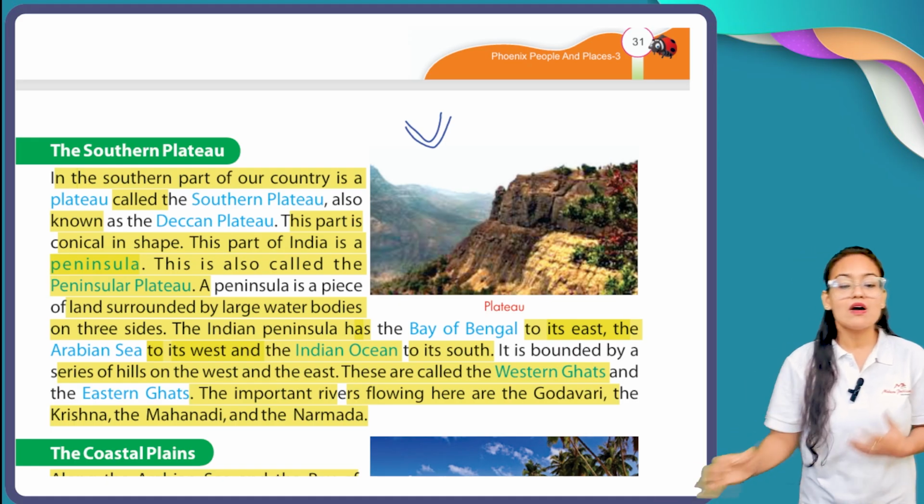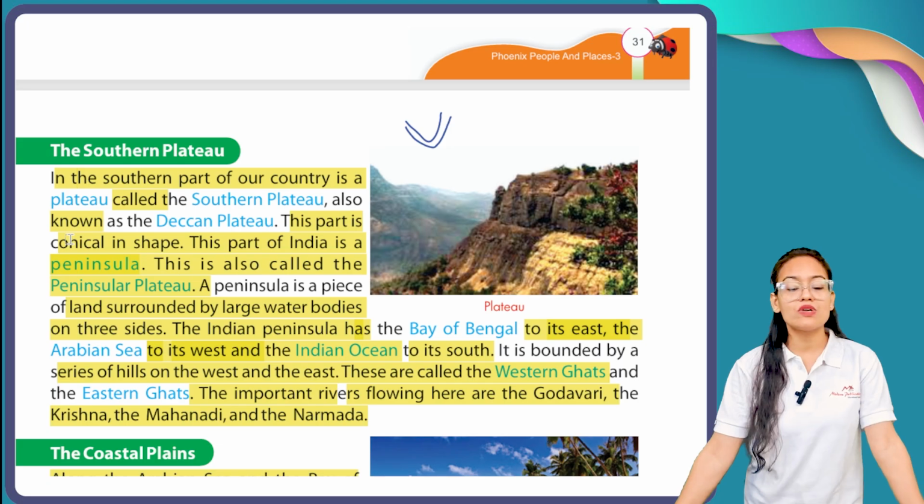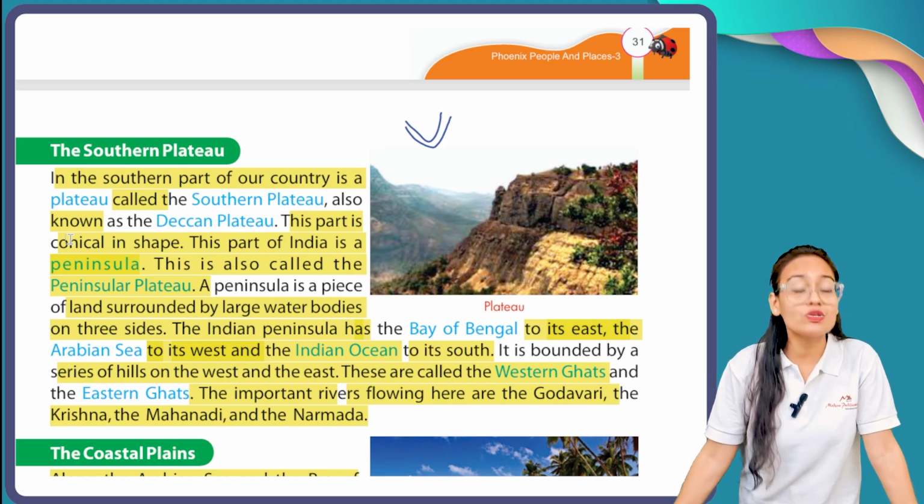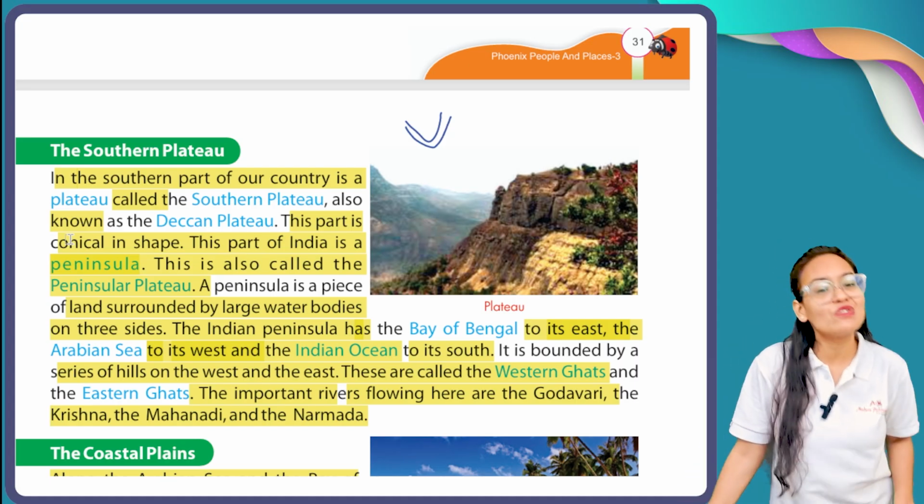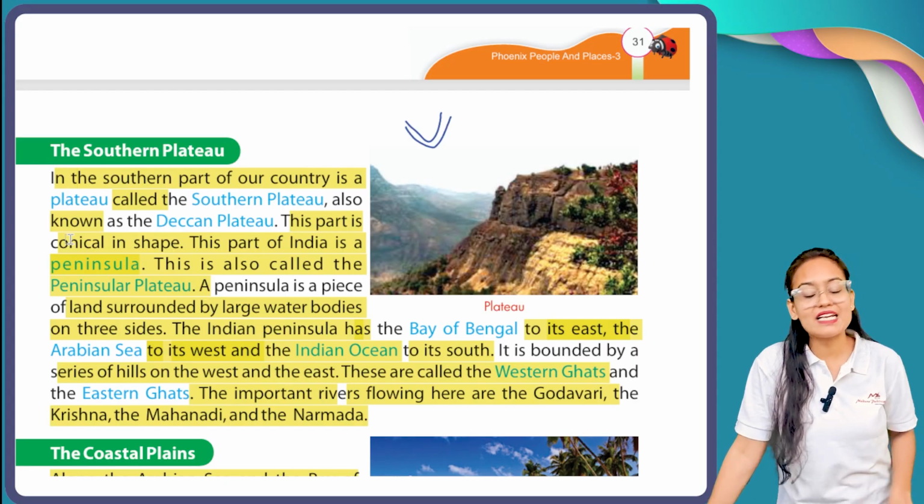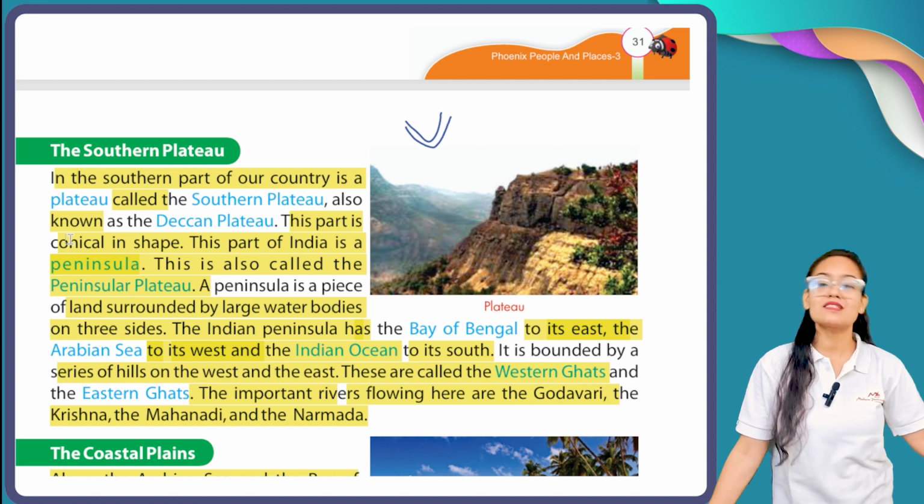And what is the meaning of peninsula? A peninsula is a piece of land surrounded by large water bodies on three sides. Now peninsula is that piece of area which is covered by three sides with water. Like Indian peninsula has Bay of Bengal in the east, Arabian Sea in the west, and Indian Ocean in the south.